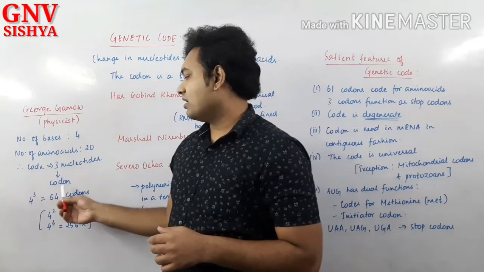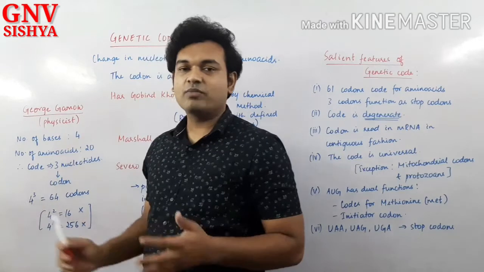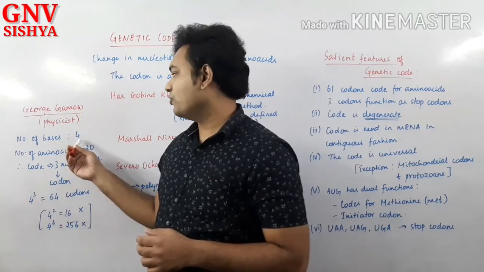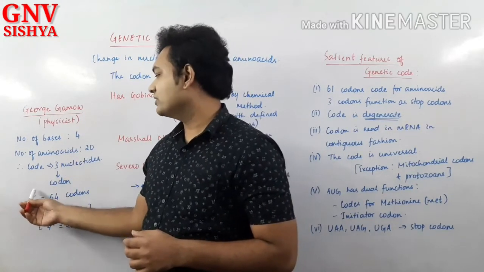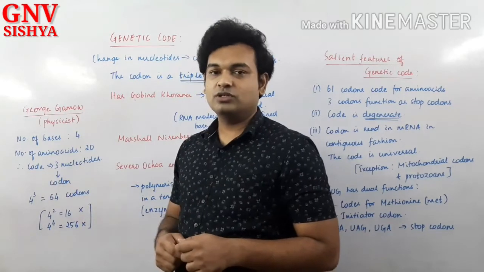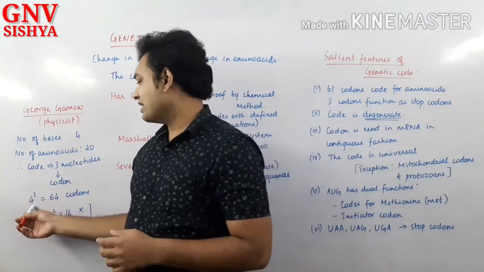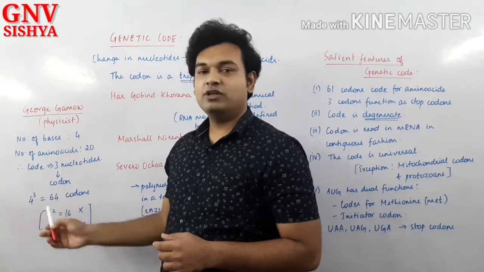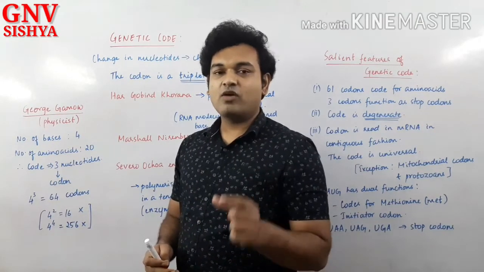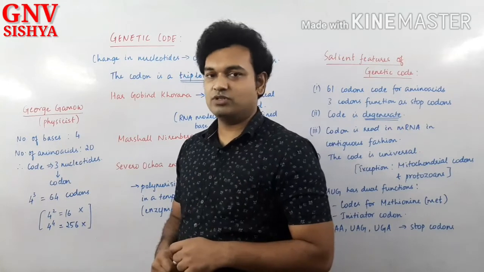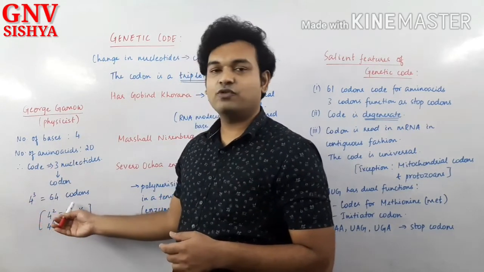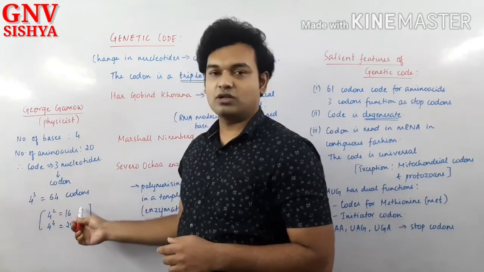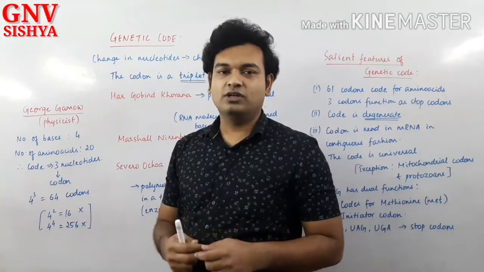He worked out different permutations and combinations. How can you work out the combinations for 4 bases? We will take it as 4 power 3. If 3 nucleotides produce the amino acids, we can take it as 4 power 3. So 4 power 3 gives us the various combinations of these 4 different types of nucleotides in combinations of 3. Are you able to understand? Therefore 4 power 3 gives us 64 codons. How many amino acids are there? 20 different types. But we get 64 codons. So you might think, why don't we take 4 power 2, sir? Two nucleotides together.